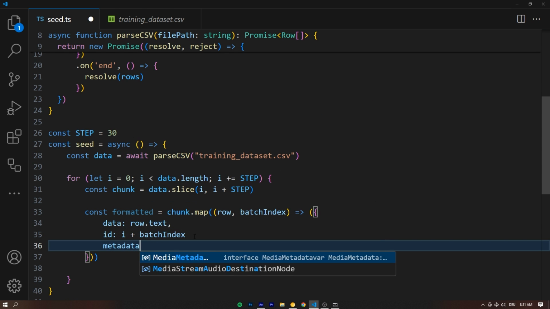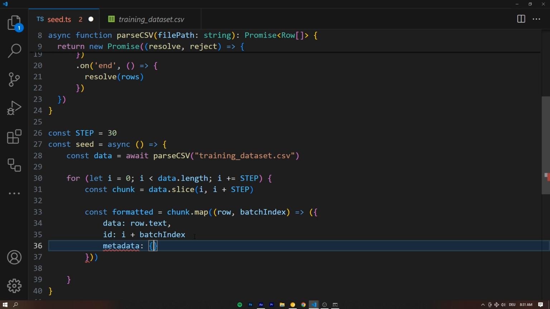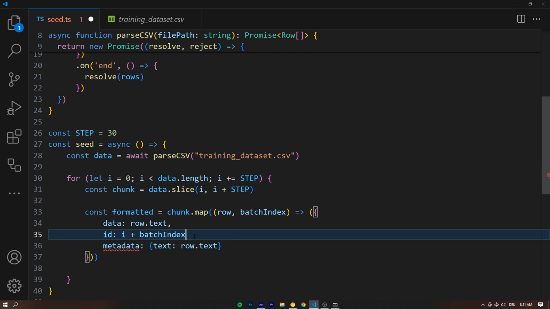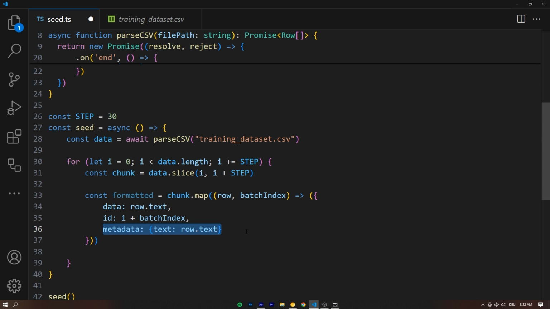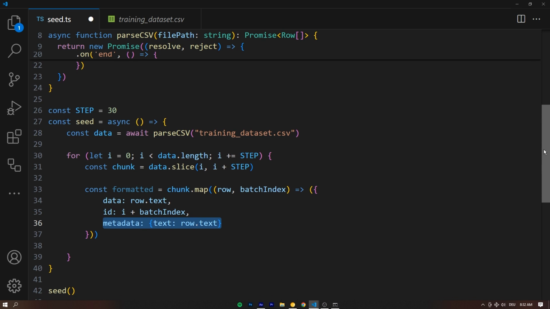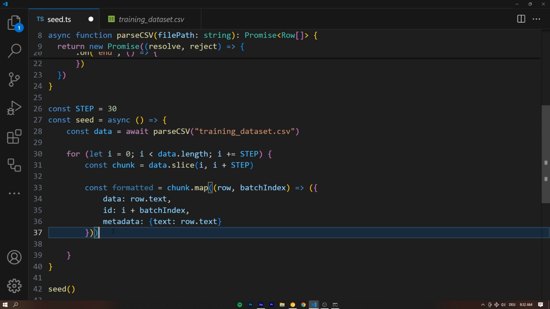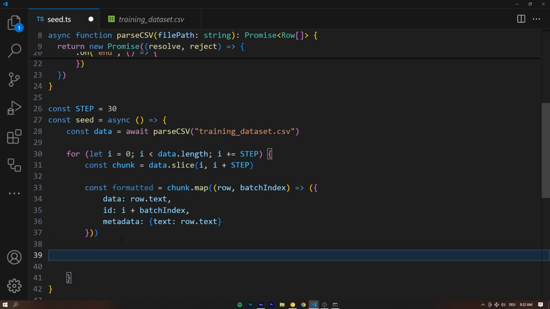Beautiful. And then the last thing we want to pass in here is the metadata, and that's going to be a text object with the row.text. Do we have to pass this? No, the metadata is completely optional, by the way. We don't have to pass this, but I think it is nice because then in our vector database here in a second, we can very transparently see why text is getting flagged. And it really just helps get a good understanding of your data.